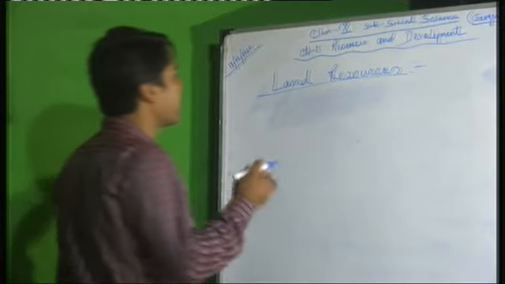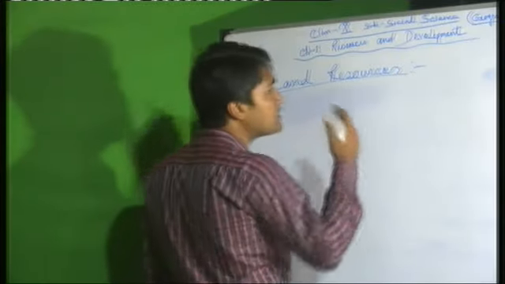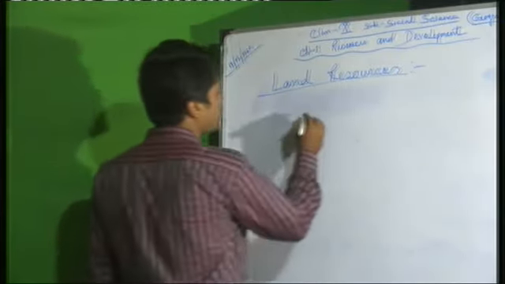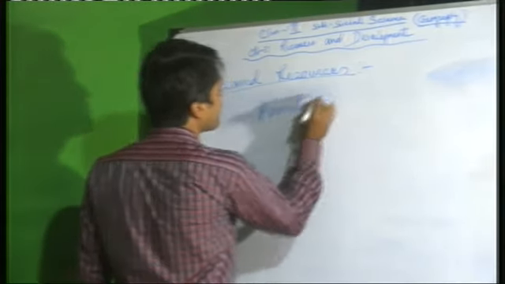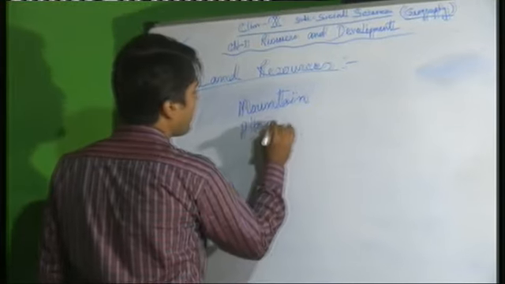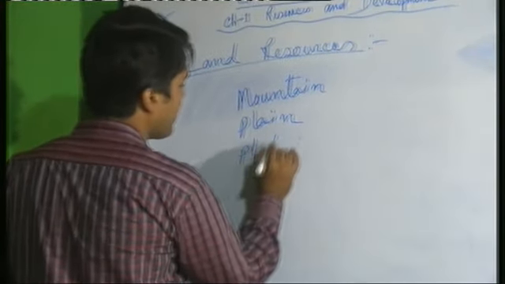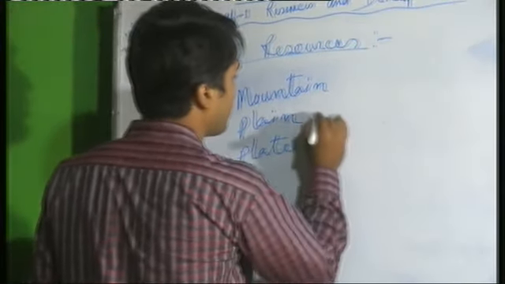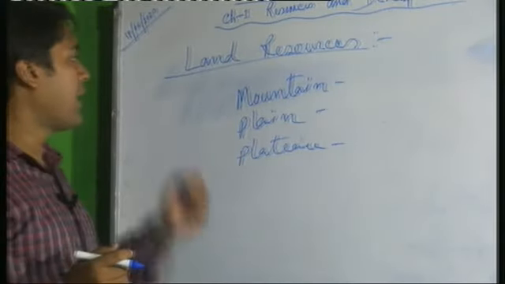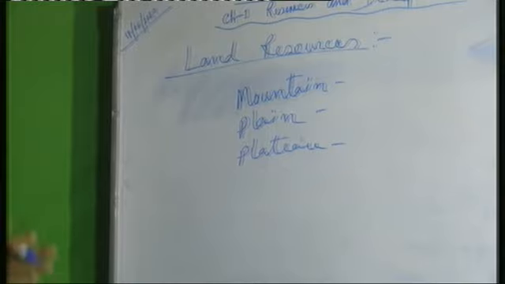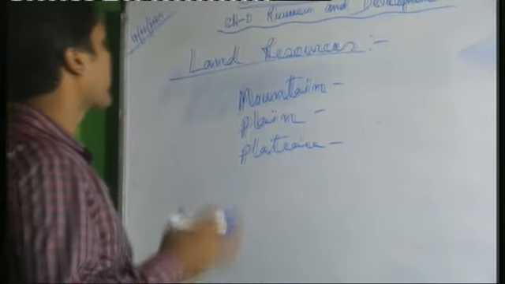All over the country there are major three type of landforms we can found. This is mountain, plain, plateau. In class 9 you have read about these physical features or physical division of our country.